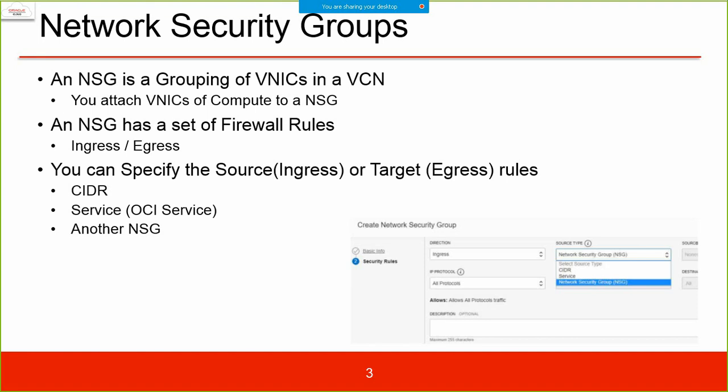So an NSG can have a set of firewall rules, ingress and egress, and you can specify both the source and the target rules, including CIDR, service and another NSG. Creating a network security group is quite simple. You create a network security group, specify what type of rules you are going to create and what service type you want to include. Let us try creating a network security group.